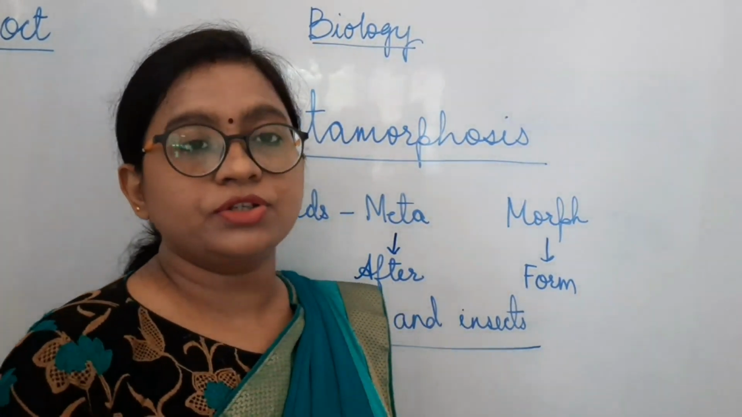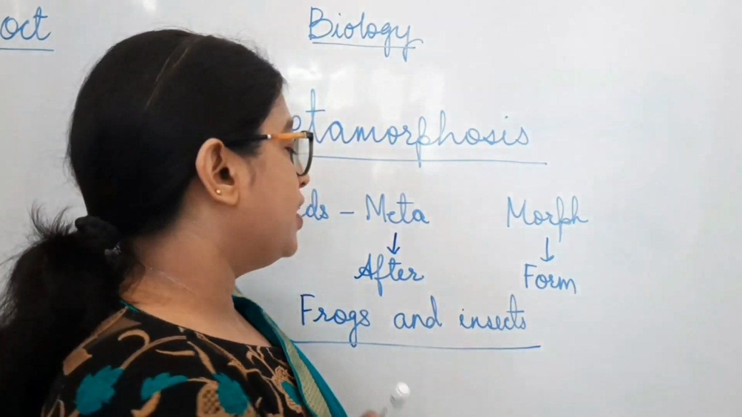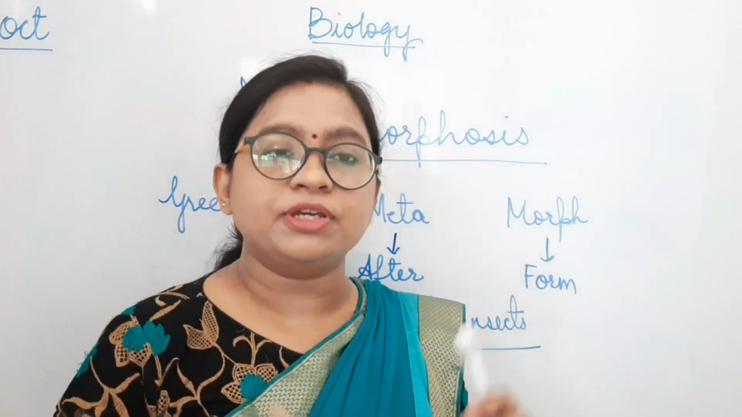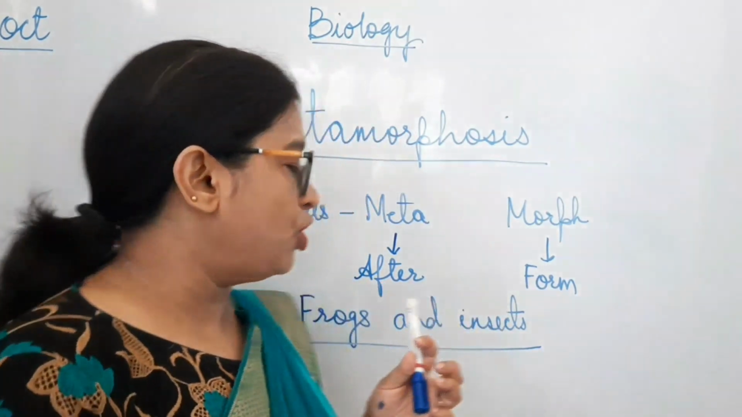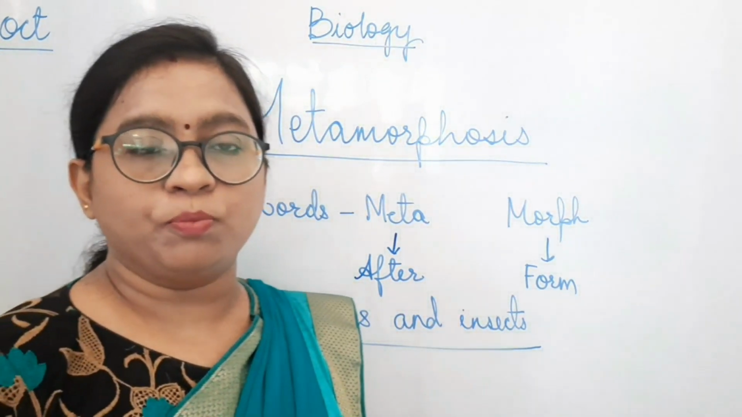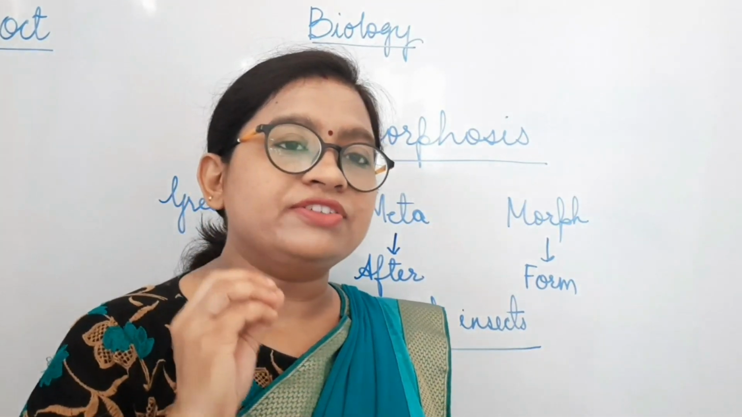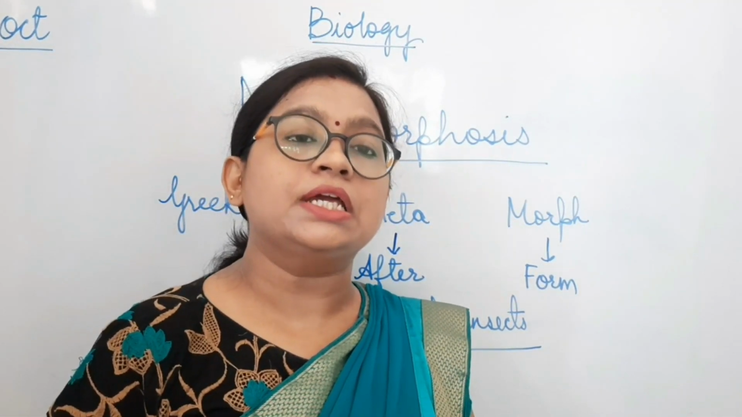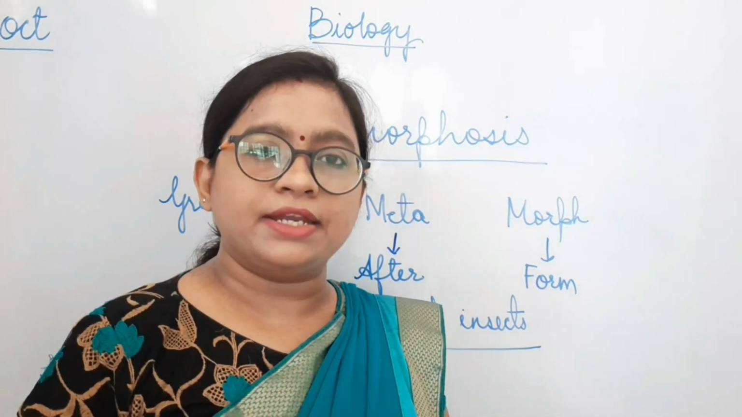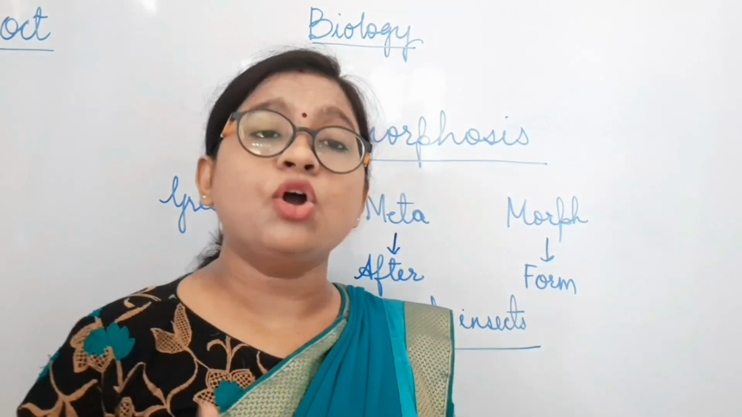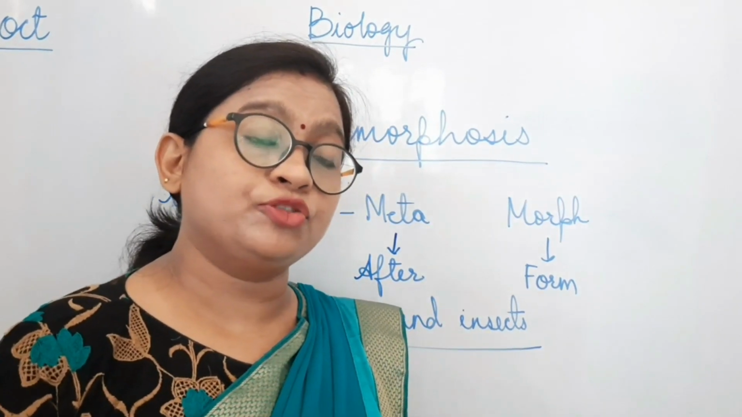So we are going to discuss the metamorphosis process which is seen in frogs and insects, but they are not the only animals which show this process. There are a lot more animals. Let me give you some examples. Frogs belong to the amphibian group, so amphibians show this process. Well, you will see a similar process in snails. The group of animals to which snails belong, that is molluscans, also show a metamorphosis process.